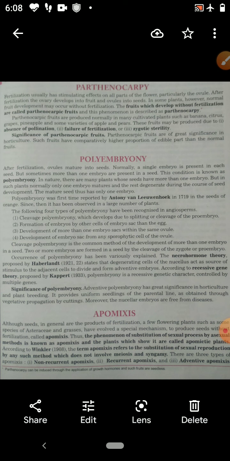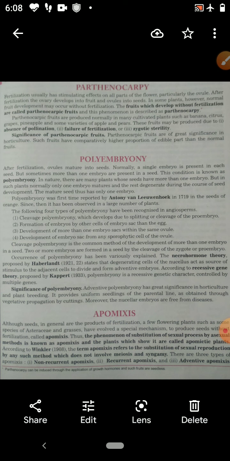Generally, the egg after fertilization changes into a zygote, and the embryo develops from that. But here some other cell of the embryo sac takes part in the formation of the embryo. Third is development of more than one embryo sac within the ovule.